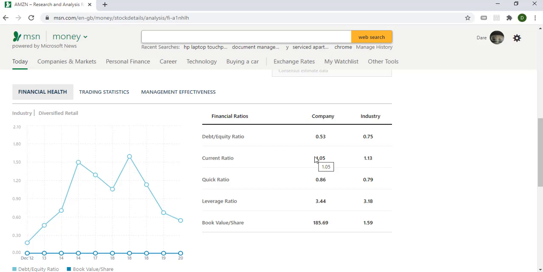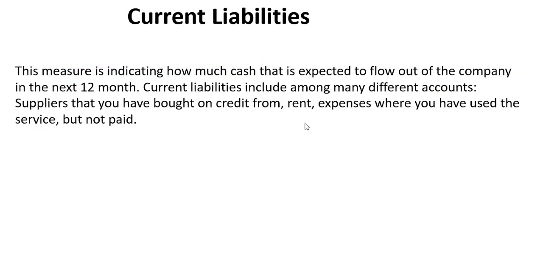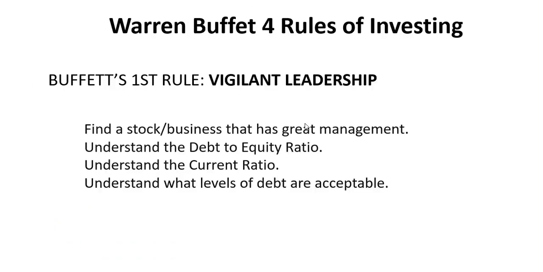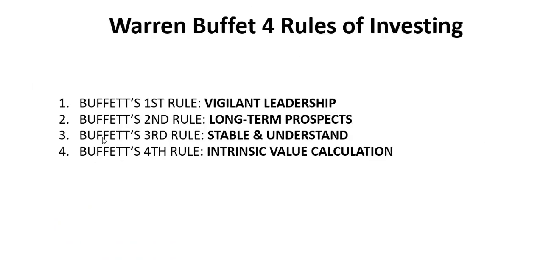For Warren Buffett, only one meets his criteria, and it doesn't mean that he's just going to buy it. He's just going to put it on his short list, because, as we said before, he has 4 criteria. The first one is vigilant leadership. And how does he measure vigilant leadership? By looking at the debt to equity ratio and also the current ratio. If they meet those 2 criteria, then rule number 1 for Warren Buffett is sorted out.